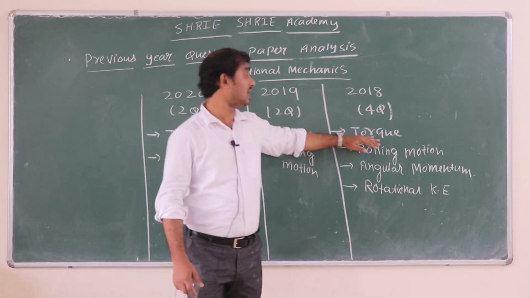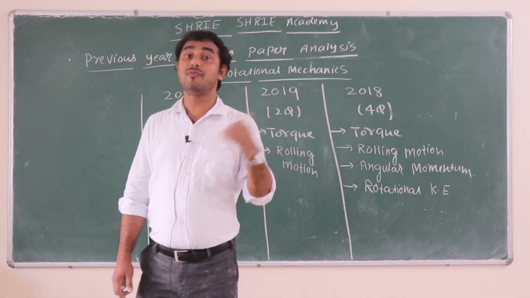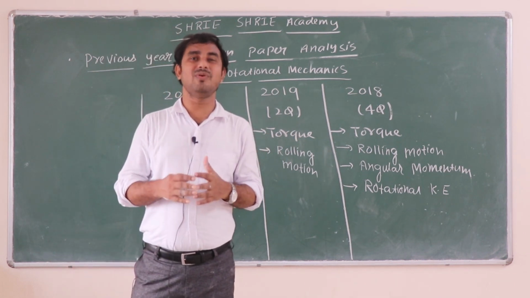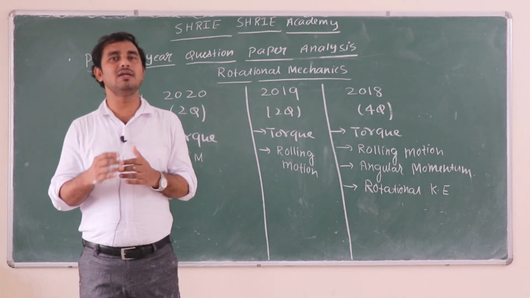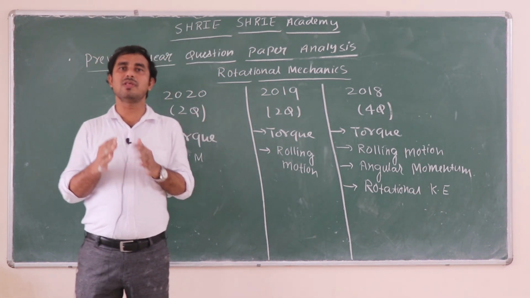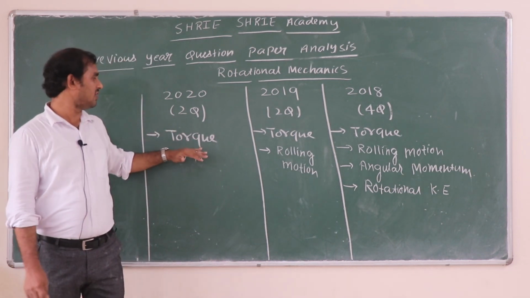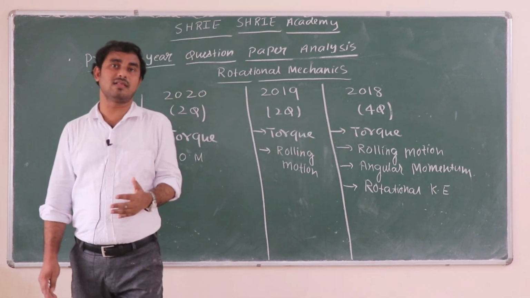Again in 2018 we got four questions. Actually that is the highest number of questions. Before that, before 2018, generally we used to get three questions. So there is a kind of fluctuation, but in the minimum we are getting two, the maximum is four, otherwise we are getting three questions. You could see the intersection: if you take out here torque and here torque, consistently they are asking, okay.